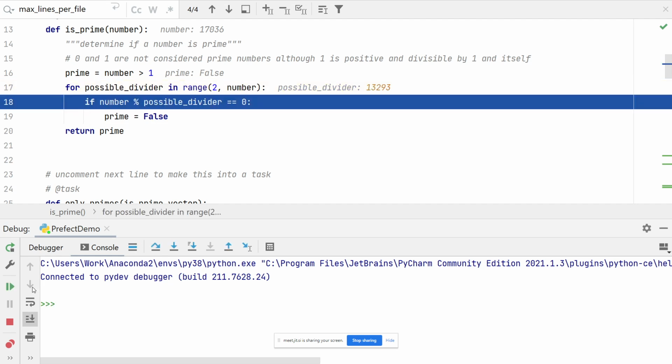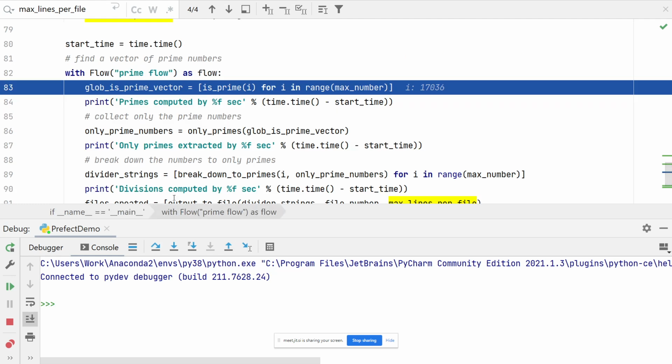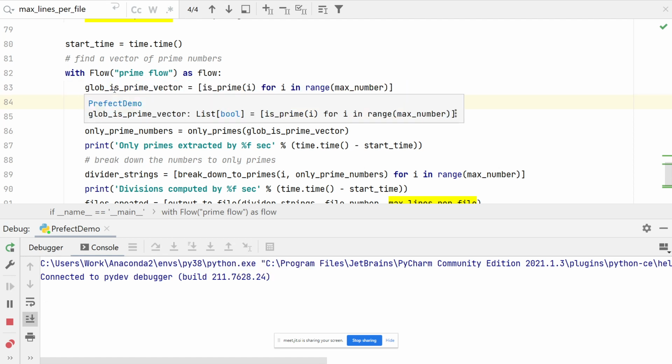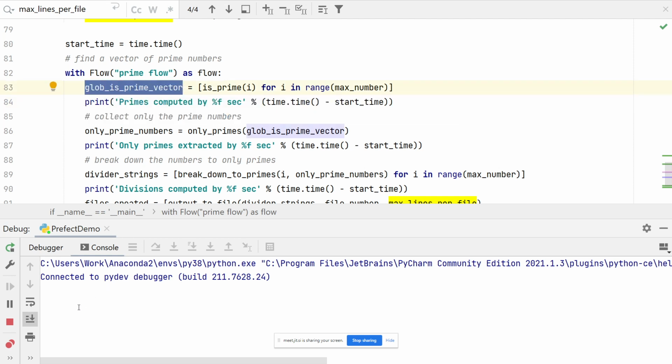I'm not going to go into this loop. We're actually going to exit this, but you can later follow up with the debugger what's happening. And I'm going to step out of this function. This is when it's computing all of those numbers. And you can see it tells me it's currently doing this number. And I'm going to step over here and run until that point. This is the second, yeah. So it finished calculating the prime numbers, and look at the number. Actually, I'm going to show it here.